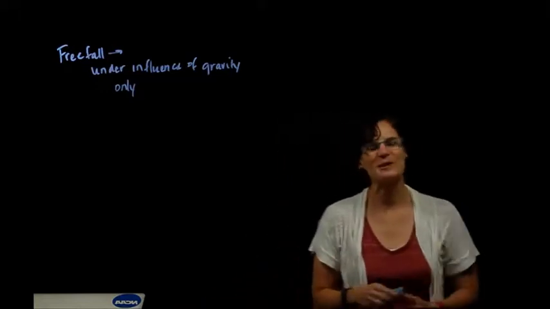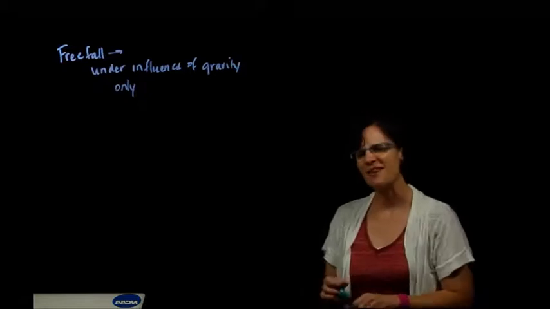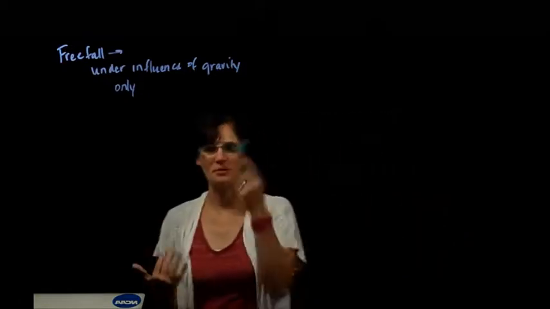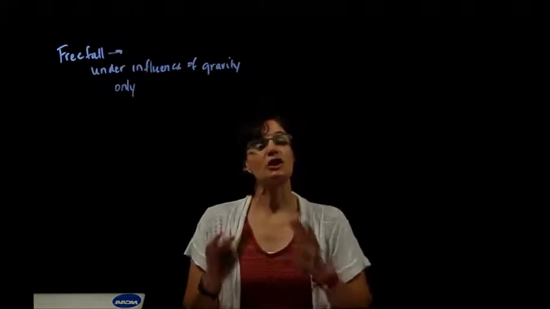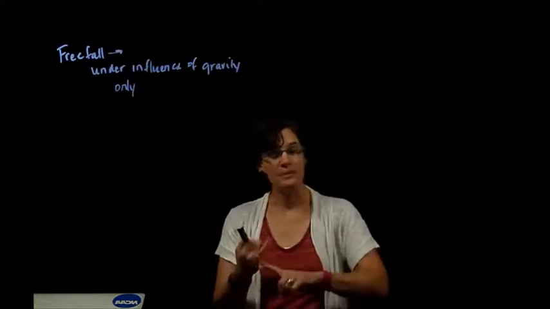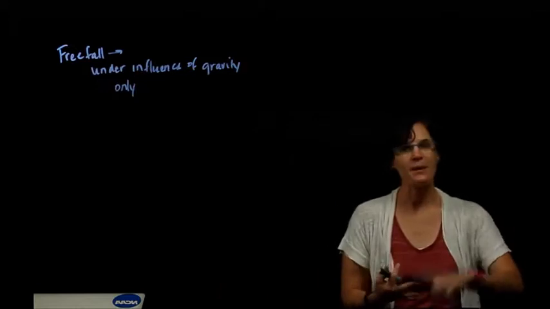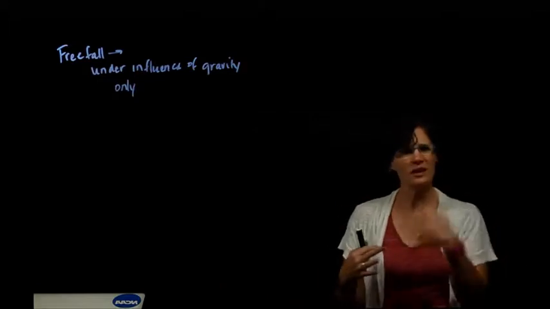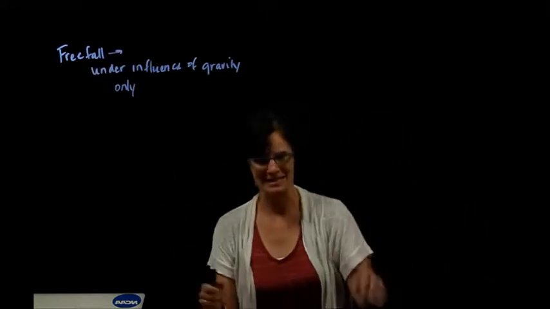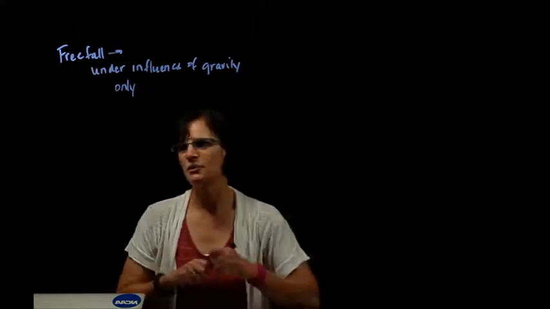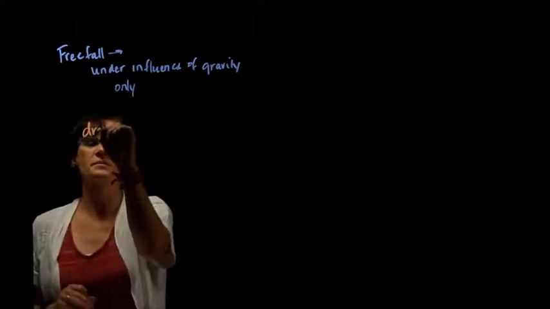We're only going to worry about one dimension, so just the up and down, until we get to projectile motion, but we'll see that too is a state of free fall. So let's look at those three cases: dropped, thrown down, and thrown up. And let's see what other things might be implied just by knowing that's how an object is behaving in its motion. So we'll start with an object being dropped.